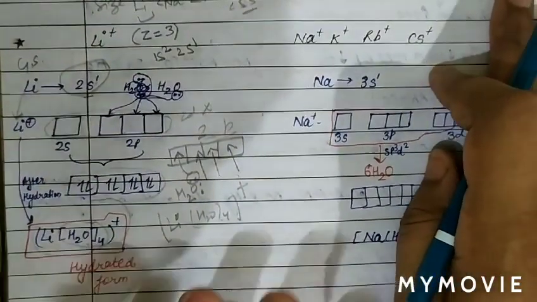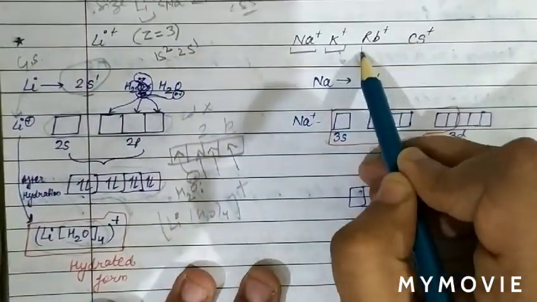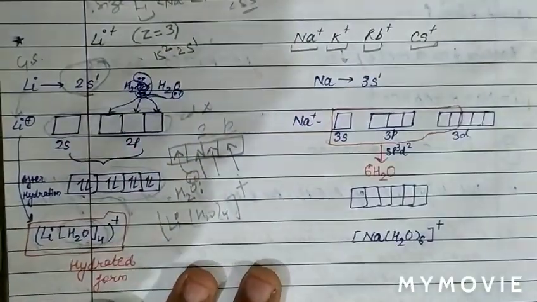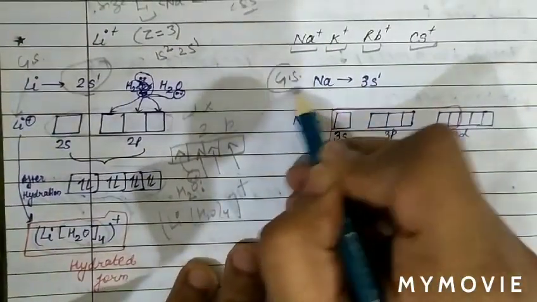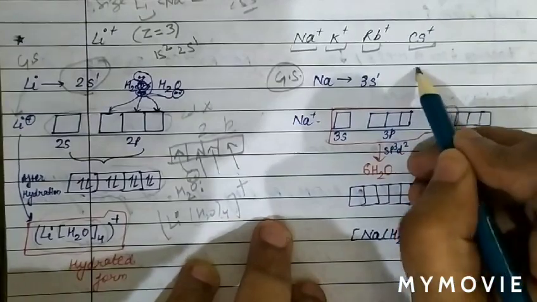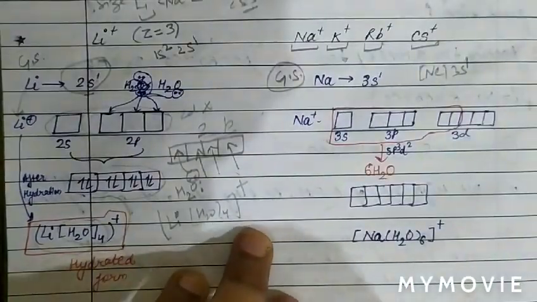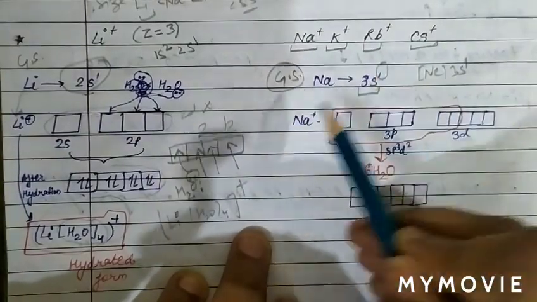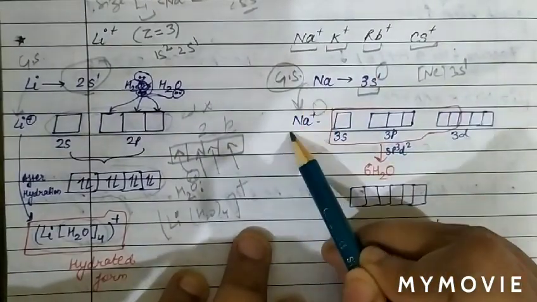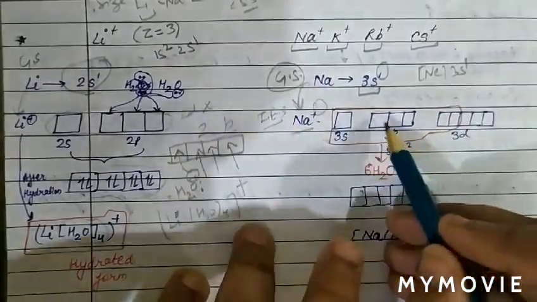Now see the other elements, that is, except lithium, sodium plus, potassium plus, rubidium plus and cesium plus. See in these cases, we can see the ground state electronic configuration of valence. We can see neon 3s1, as atomic number is 11, neon 3s1. So the valence shell electron is present in the 3s orbital. Now when the electron is removed, it converts into Na plus. So this is the first excited state.